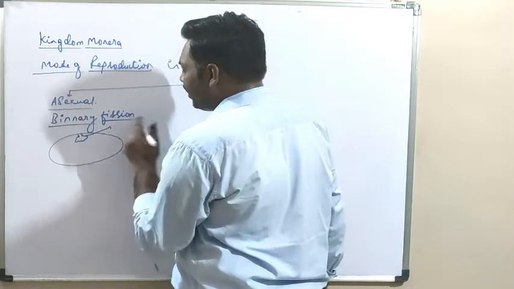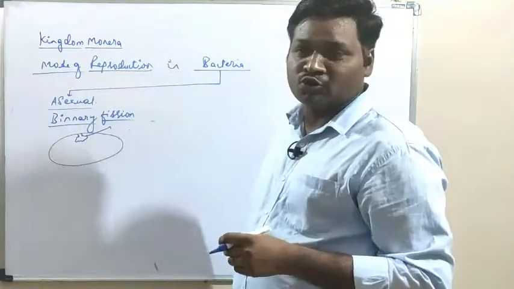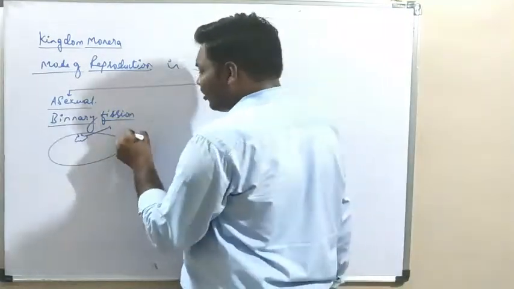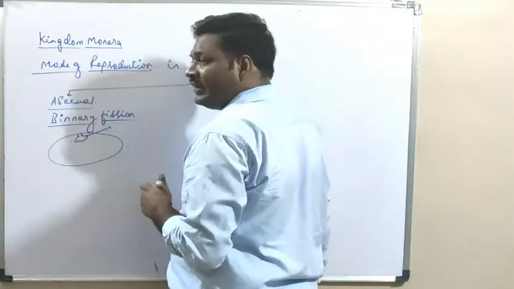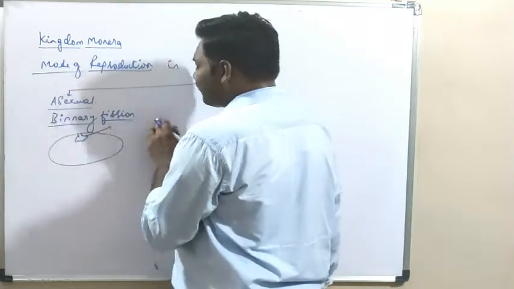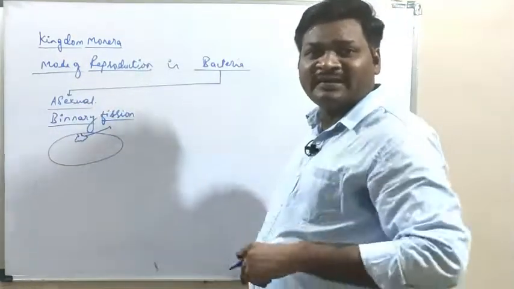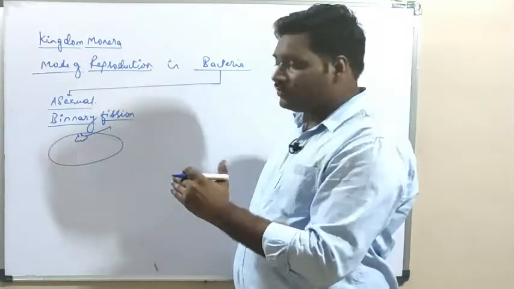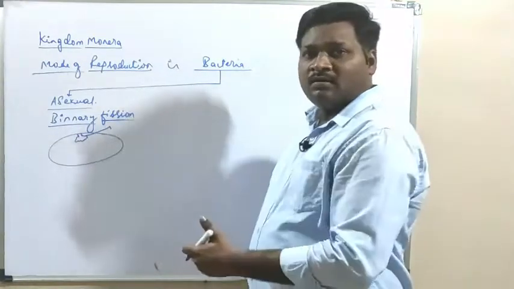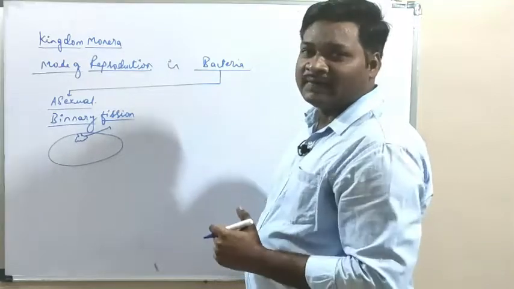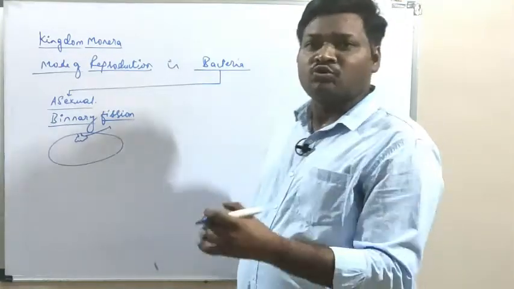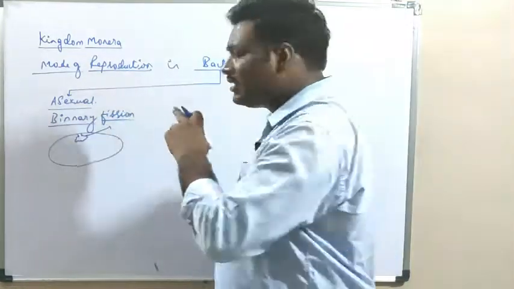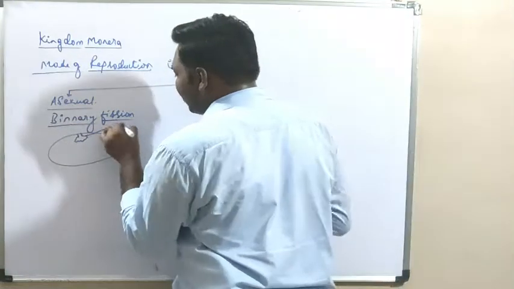This mesosome acts as the genetic material in the bacterial cell. First there will be multiplication of this genetic material, the mesosome, and finally the cell will divide into two equal halves. So there will be formation of two daughter cells from a single bacterial cell.